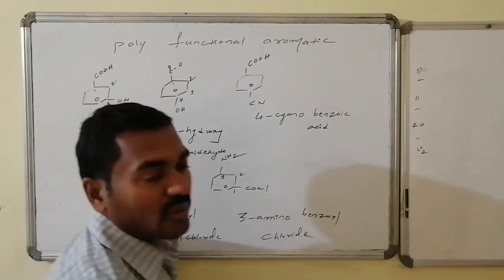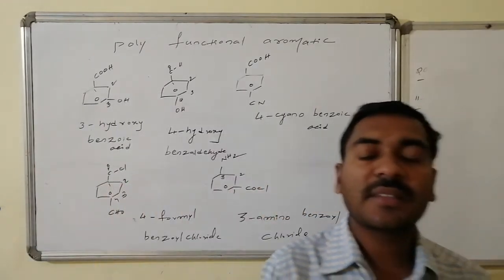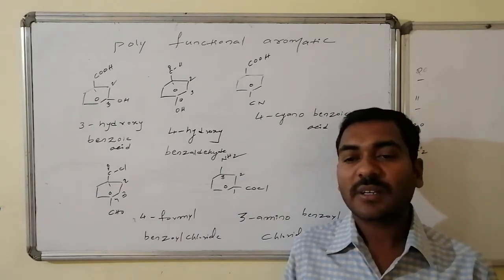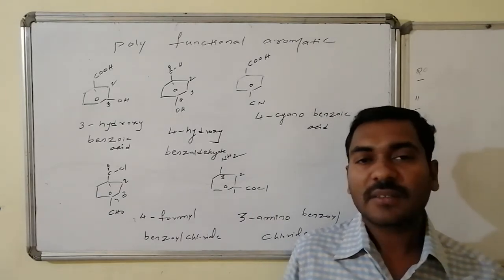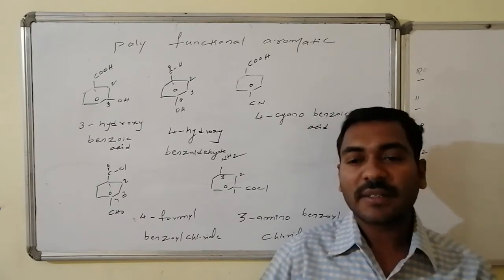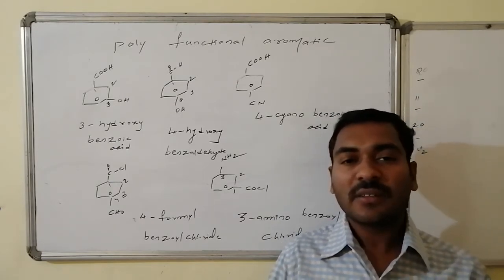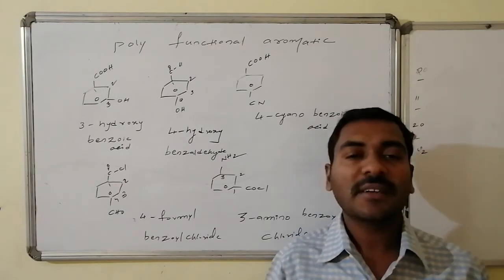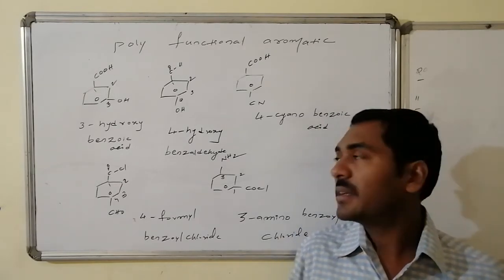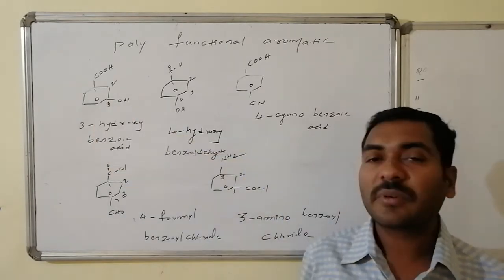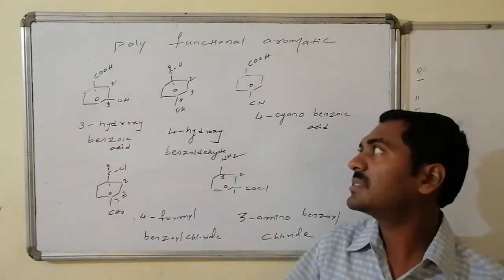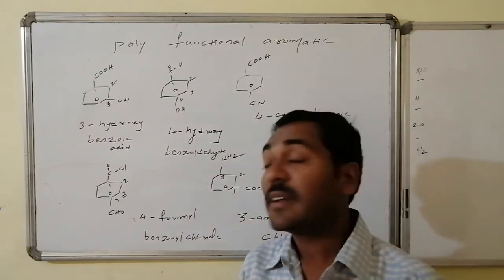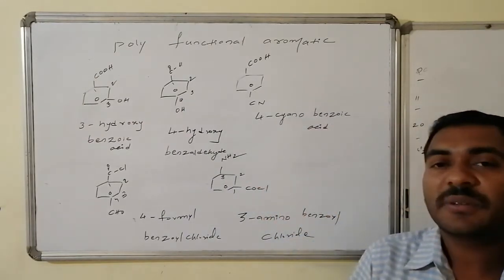So as per the importance, whichever has the prime importance comes under the regular suffix, whereas the remaining groups come with the prefix. When two substituents are there, the carbon attached to the more prime functional group is the first carbon, and numbering extends to give the minimum numbers for the others. In that way, in naming, this is benzoic acid, at its third position OH is there, hence it is 3-hydroxy benzoic acid.